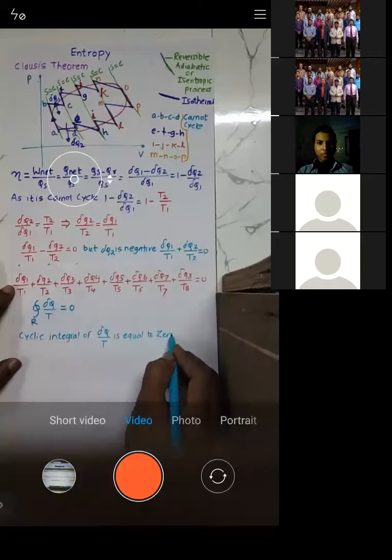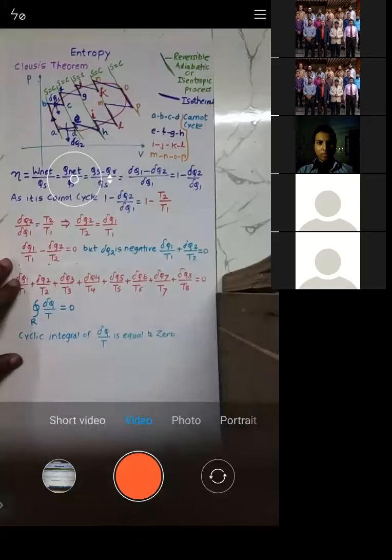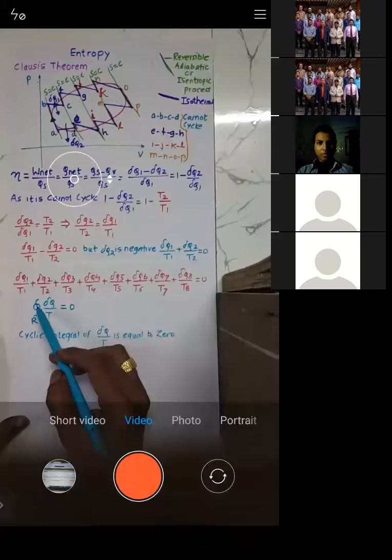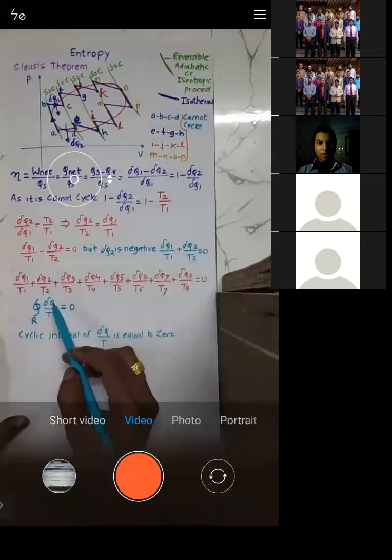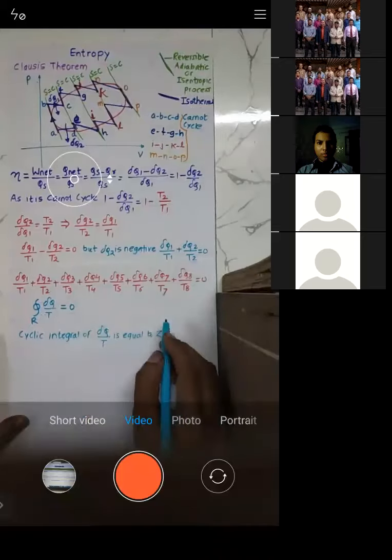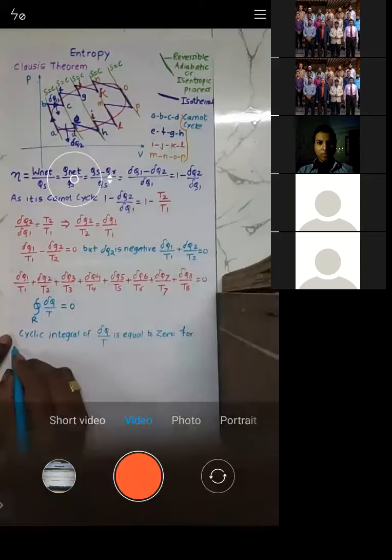So that is what the Clausius theorem is. This circle indicates a cycle, this indicates an integration. So the cyclic integration of del q by t is equal to 0 for a reversible cycle.